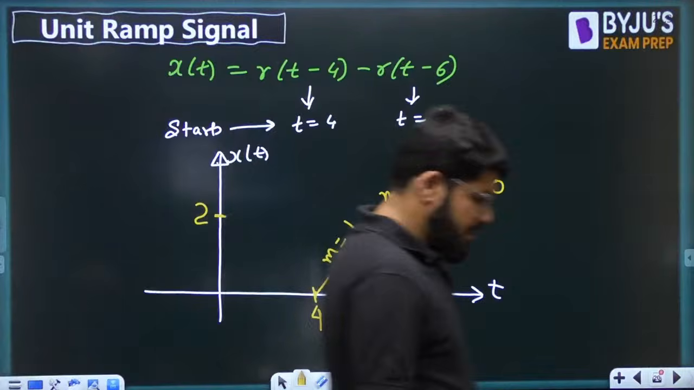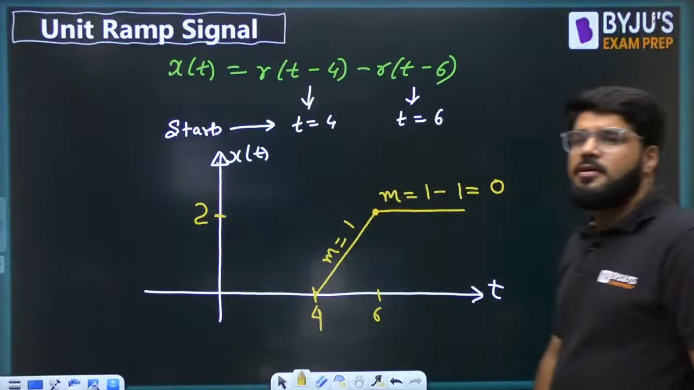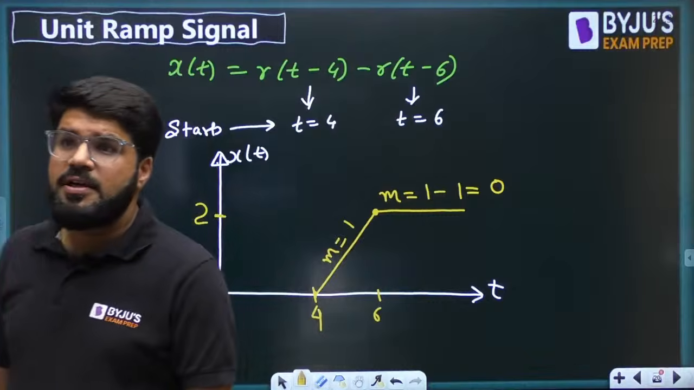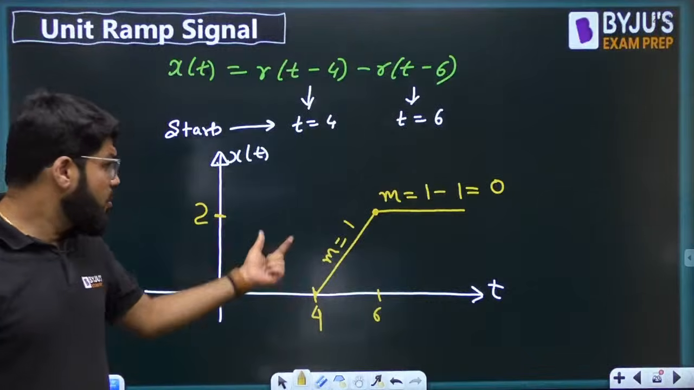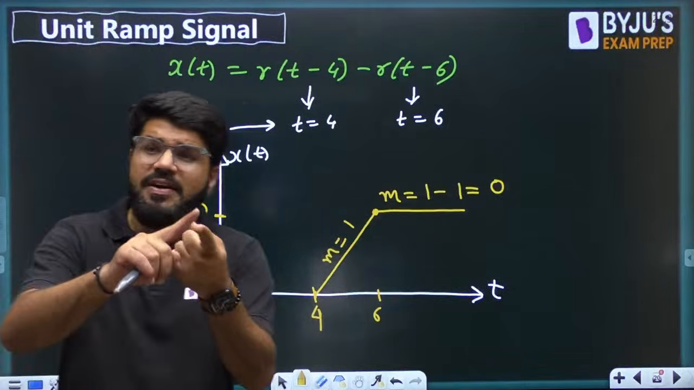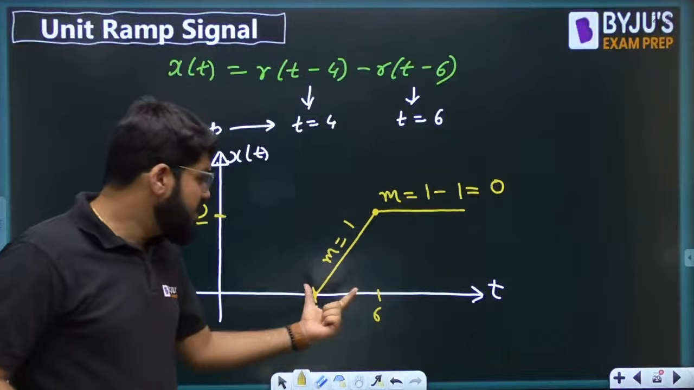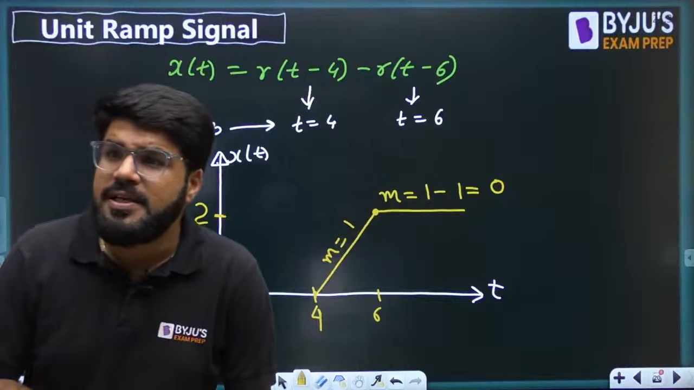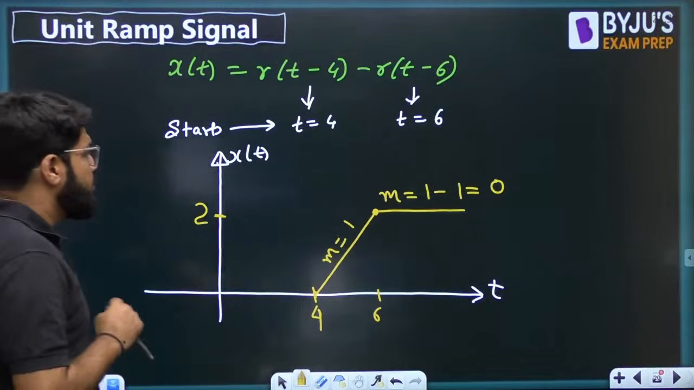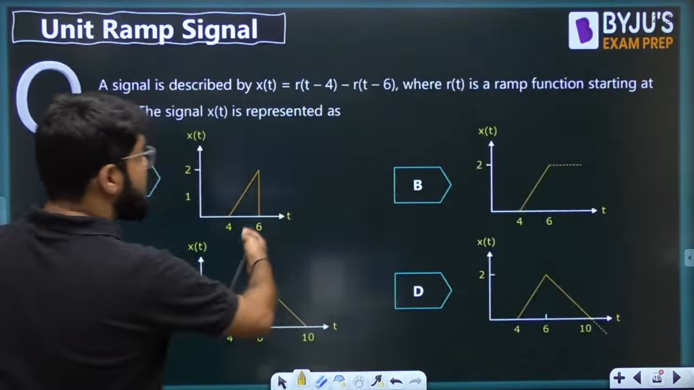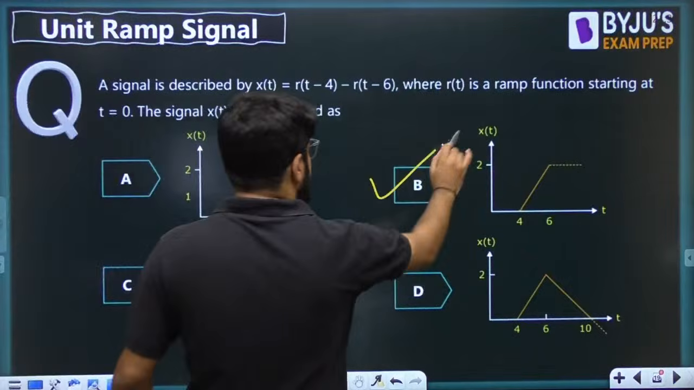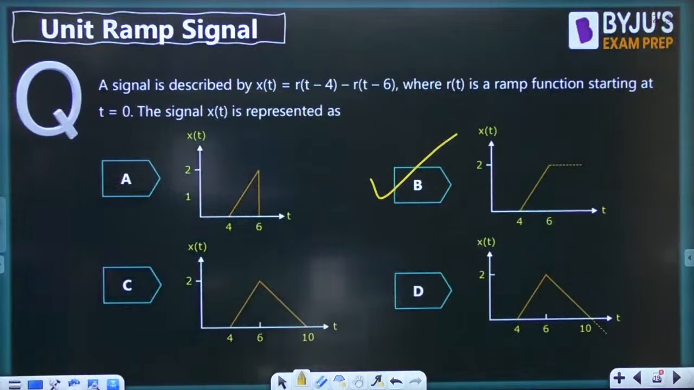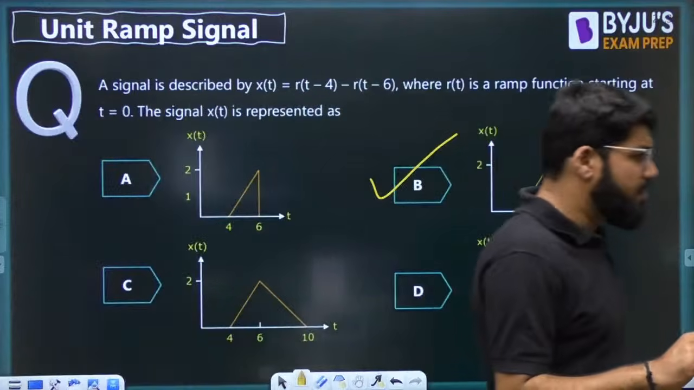Okay, this will be 2 units, not 4, 2 only, because slope is 1, and if the slope is 1 then change in y should be equal to change in x. Change in x is 2, so change in y is also 2. Yes Ravishankar, correct, very good. So the correct answer is option number B. These are important questions, you should be able to sketch these.